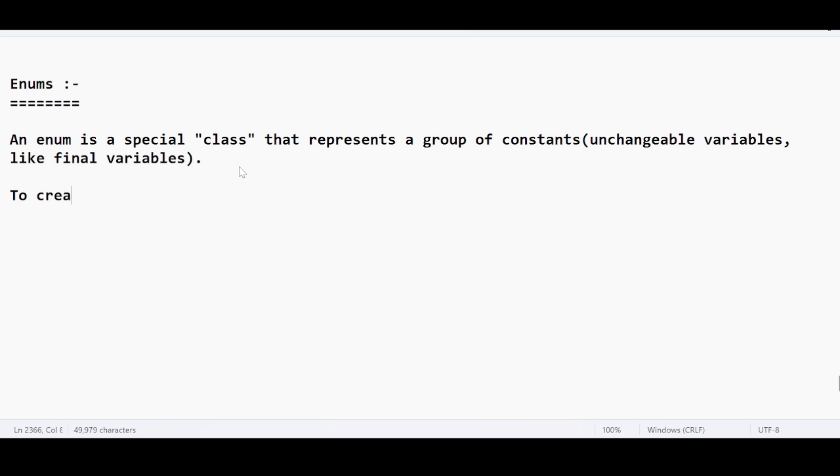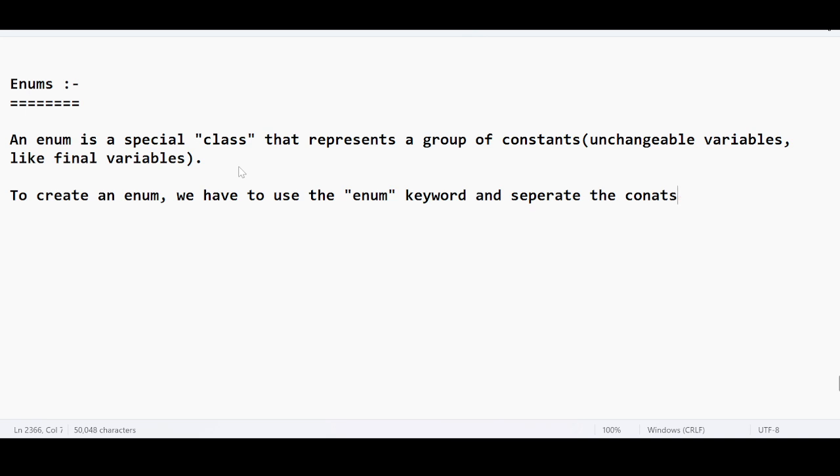So to create an enum, we have to use the enum keyword, as simple as that. You have to use the enum keyword and separate the constants with commas.